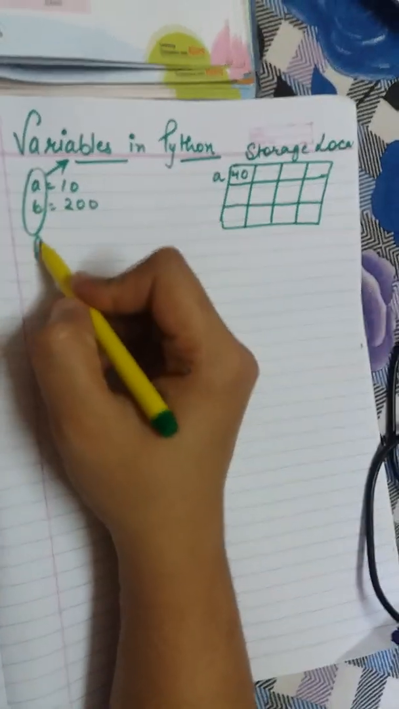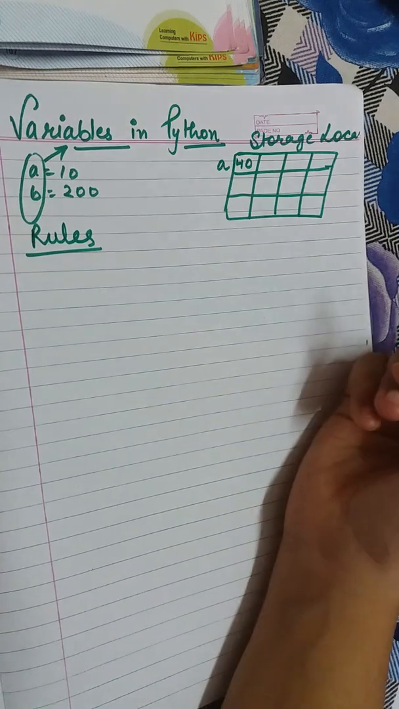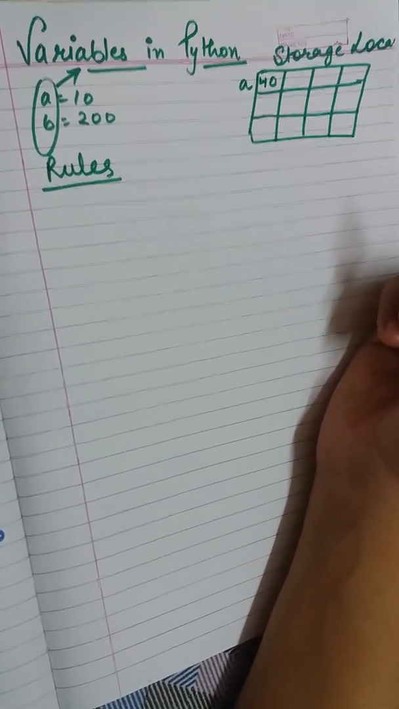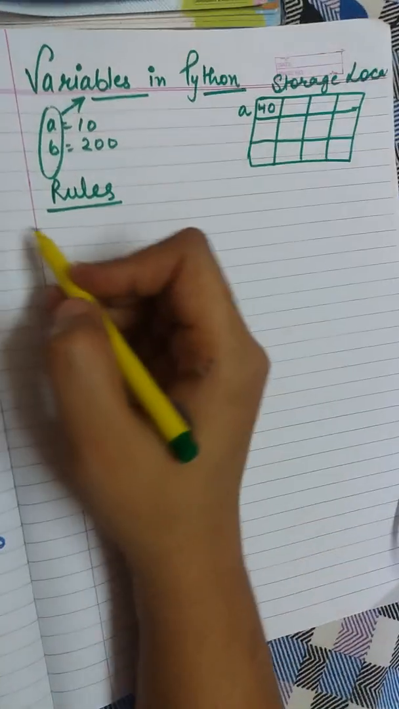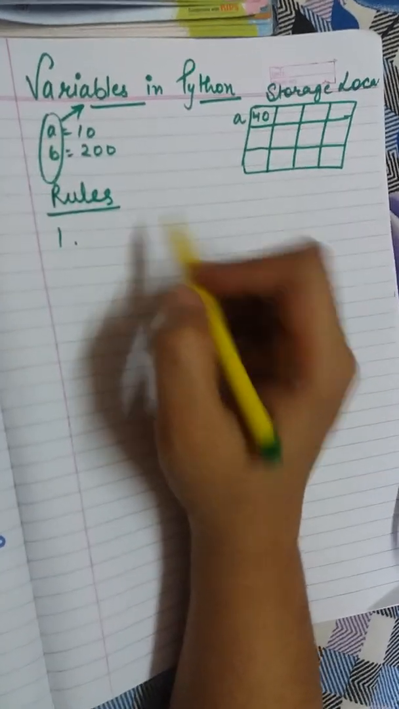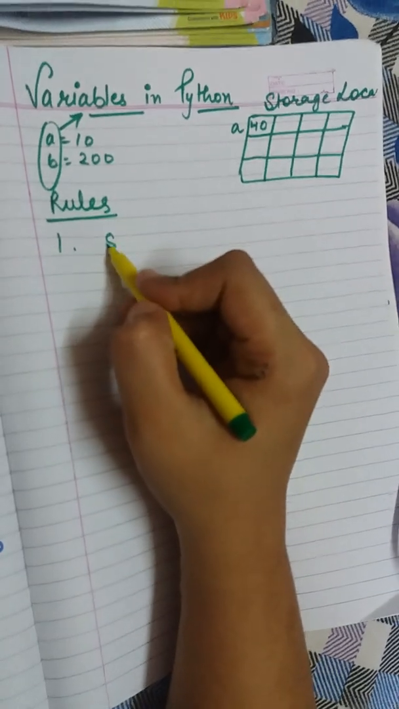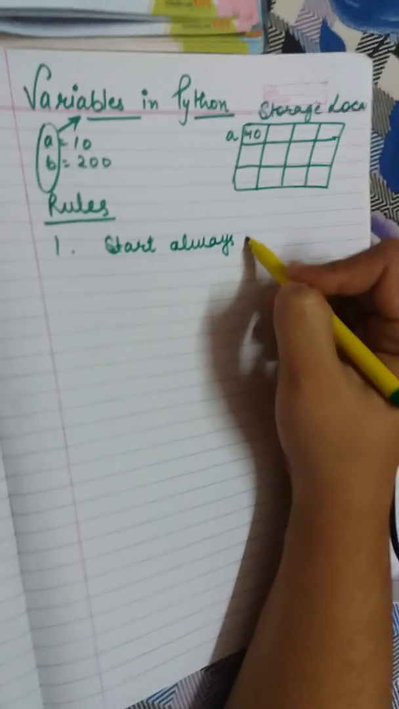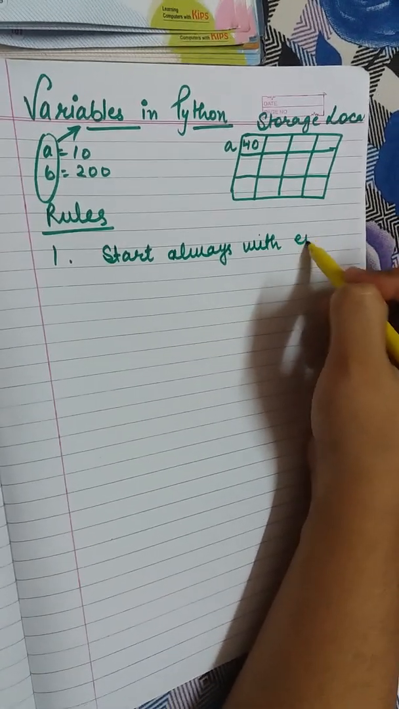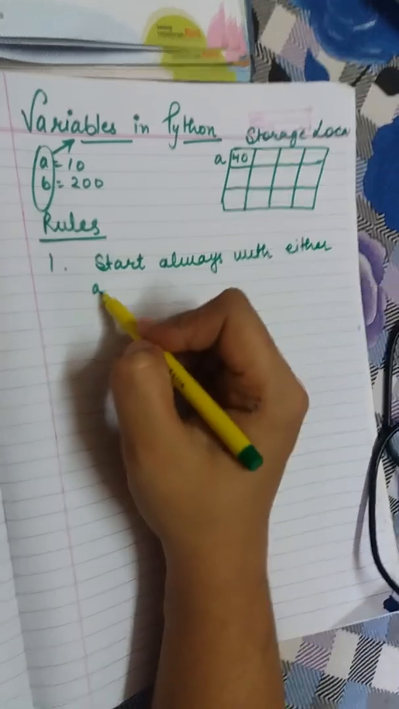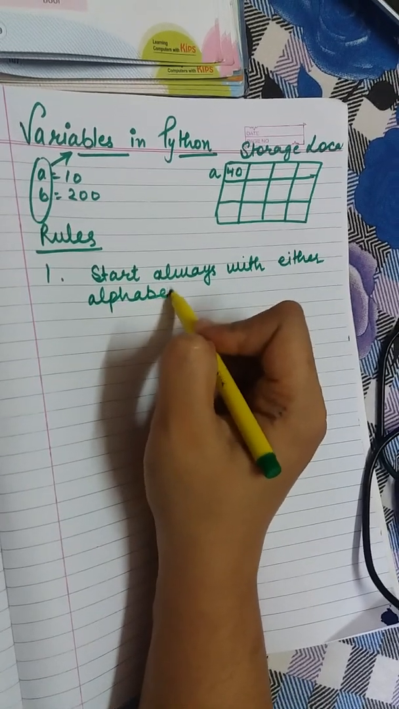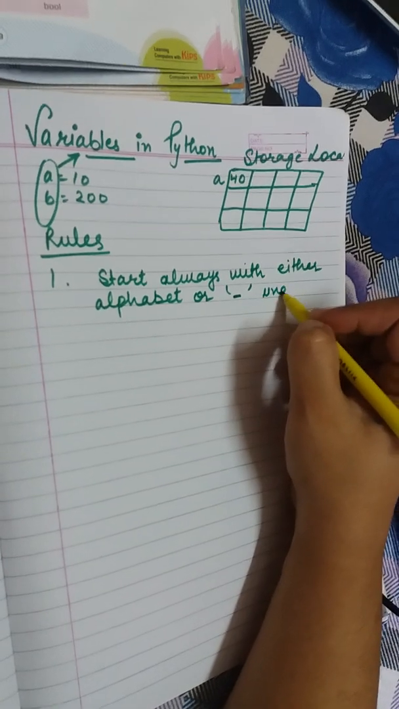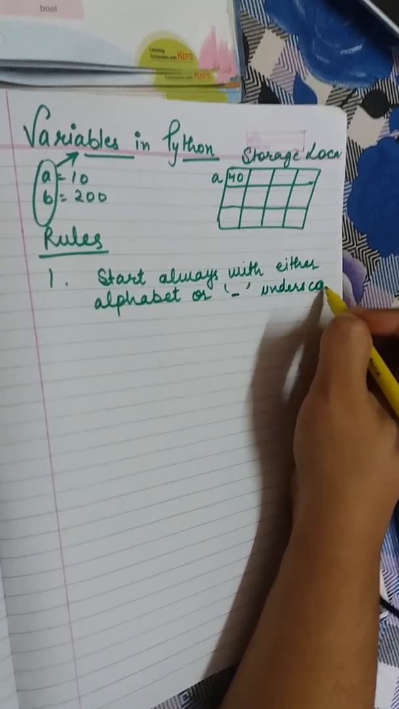There are some rules for writing the names of these variables. You cannot just take anything and make it a variable in Python. First rule: a variable name must always start with either an alphabet or an underscore. This is known as your underscore.